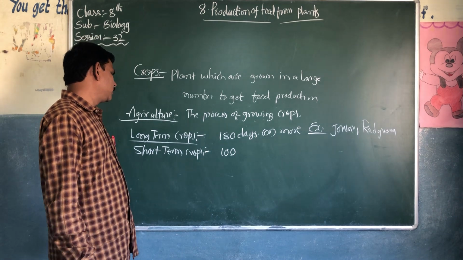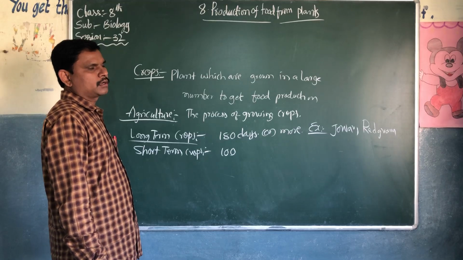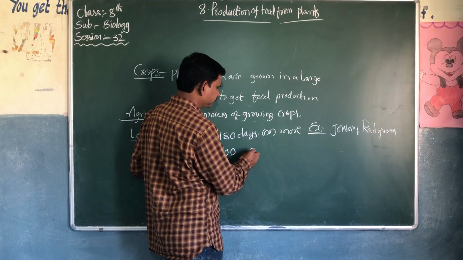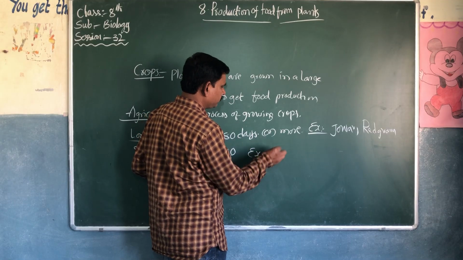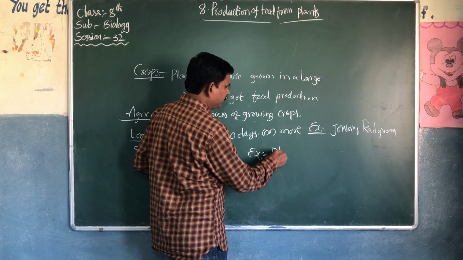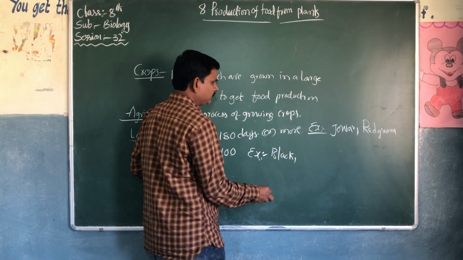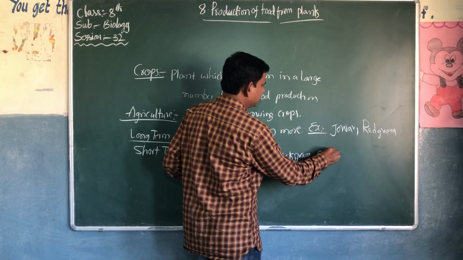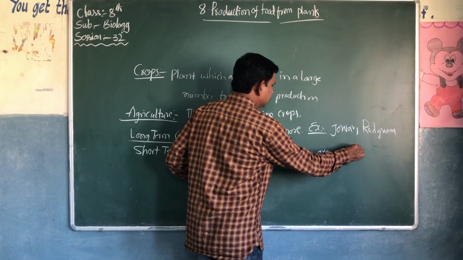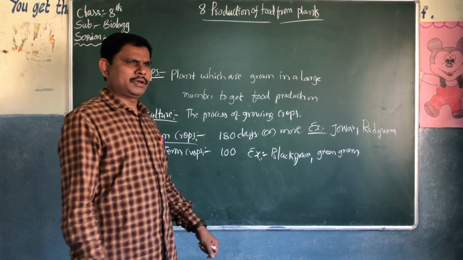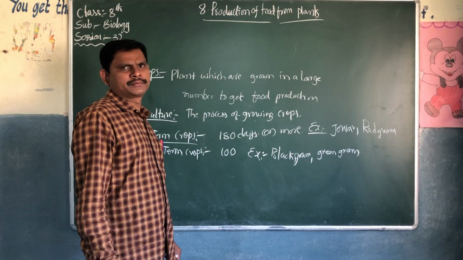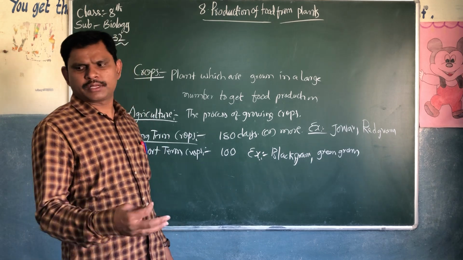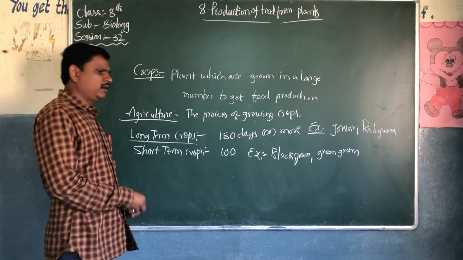Such crops are called short-term crops. Examples are black gram, green gram, coriander. There are so many examples.